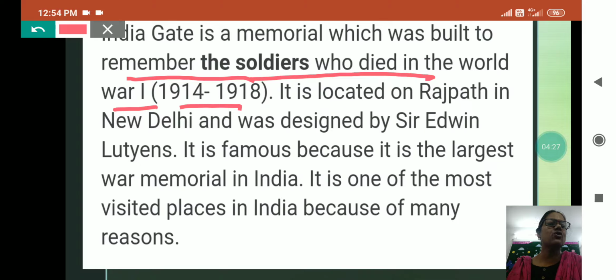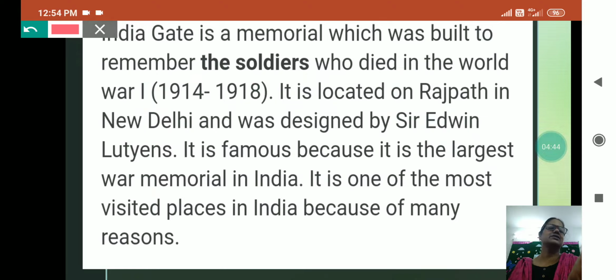It is located on Rajpath in New Delhi and was designed by Sir Edwin Lutyens. It is famous because it is the largest war memorial in India. It is one of the most visited places in India because of many reasons.